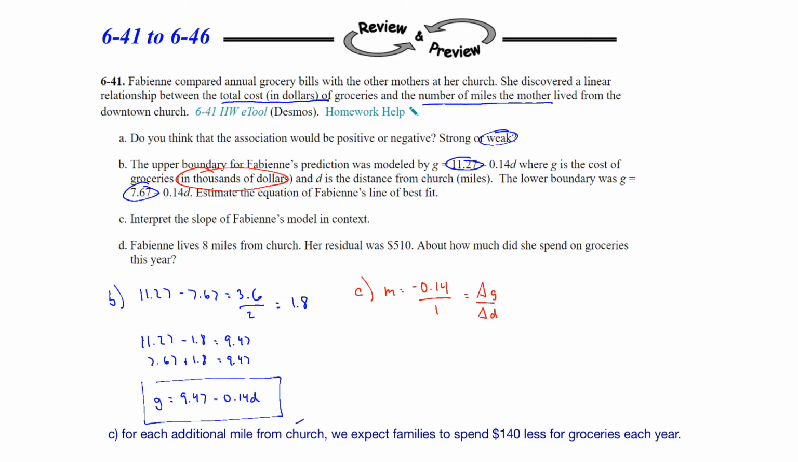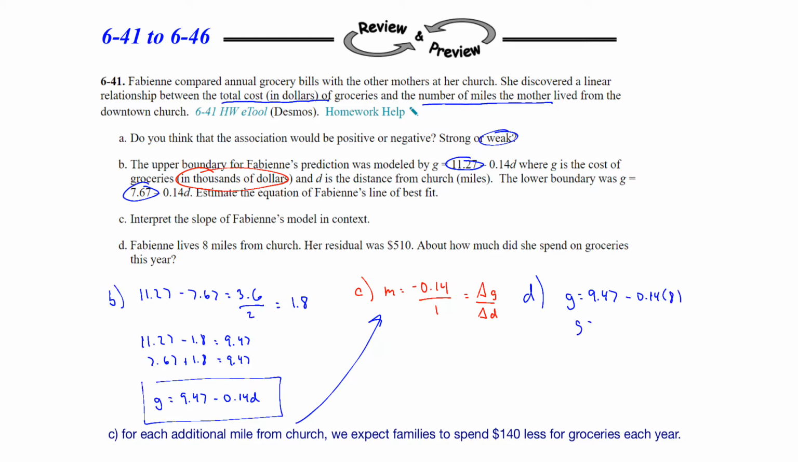So this actually answers that question. And then D, Fabian lives 8 miles from church. Her residual was $510. About how much did she spend on groceries this year? So first, let's go ahead and find the predicted. So the total cost for the groceries, 9.47 minus 0.14 times the distance of 8 miles.